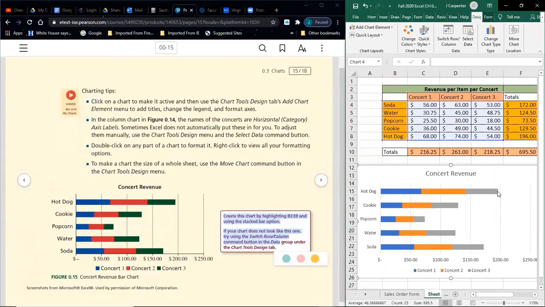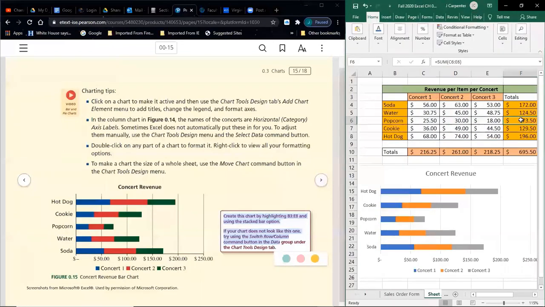So we can visually see that hot dogs earn the most revenue out of everything. Popcorn earned the least revenue out of everything across all these concerts. So maybe as a vendor, we look at this information for, say, 50 concerts, and we notice that the popcorn is way, way down here, almost insignificant in comparison to the rest. And maybe we say, well, our overhead is kind of high on popcorn. We've got this machine that takes up all this space. We could probably put another machine in there that would earn us a lot more money. So maybe let's get rid of our lowest selling item and bring in something new that people would be interested in. Now, again, you can see it with the numbers, but when you're doing presentations and stuff, people love charts.